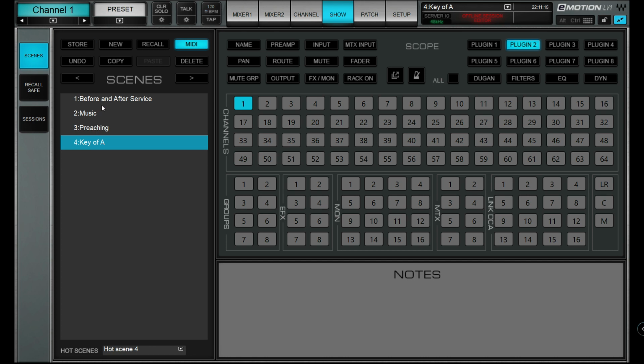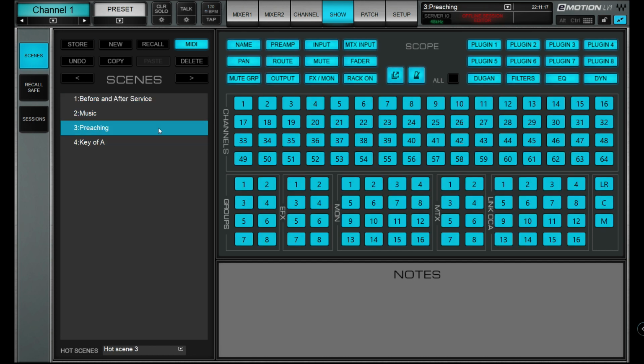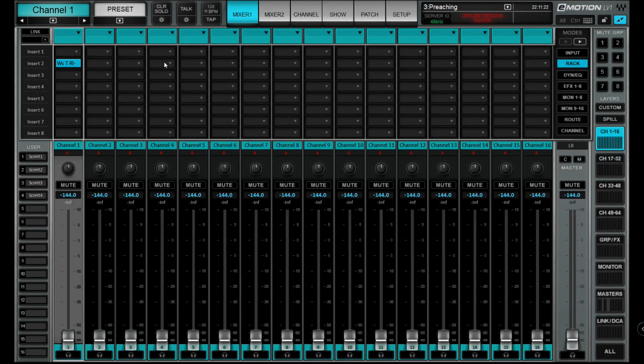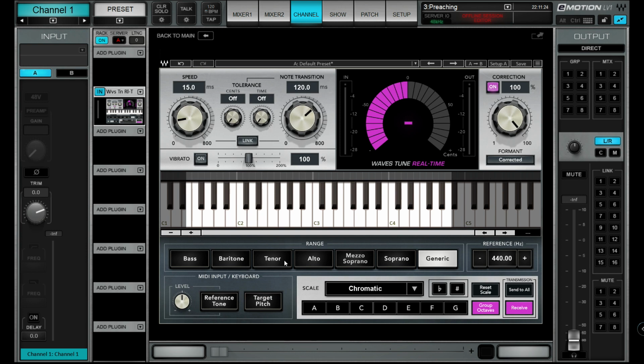And then you've got before and after, music and preaching. And the only thing this is going to do is change the key of Waves Tune Real Time to A major. So wherever it is, to A major. Before and after, music, announcements, key of A.